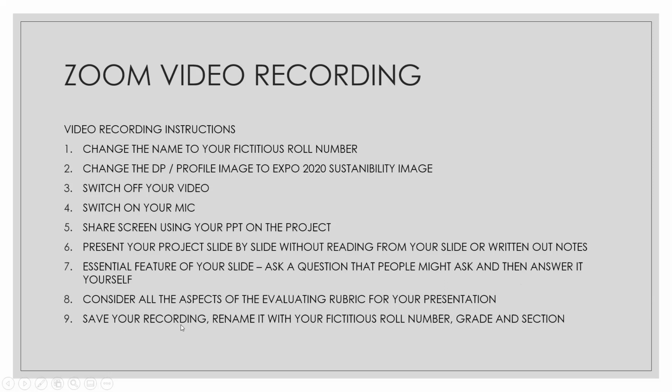Then save your recording. Rename it with your fictitious roll number, grade and section, and then attach it to your email. And students are supposed to send this to your teacher. Your teacher's email will be shared on Microsoft Teams, and you need to share it with your teacher by the specific date given by your teacher.